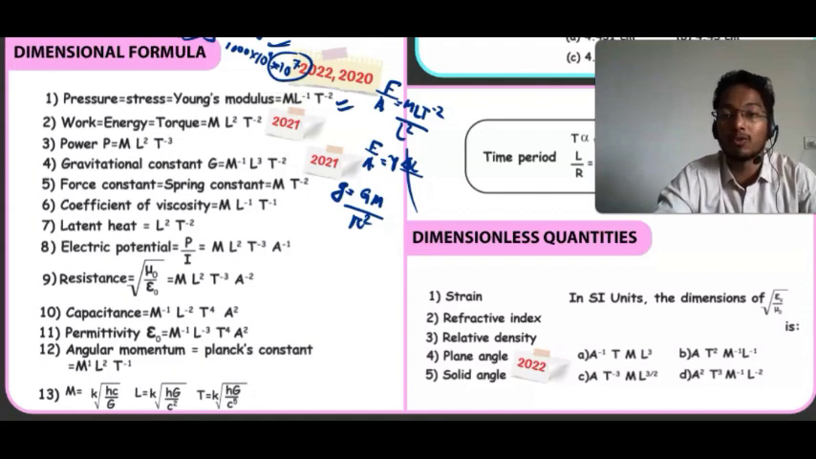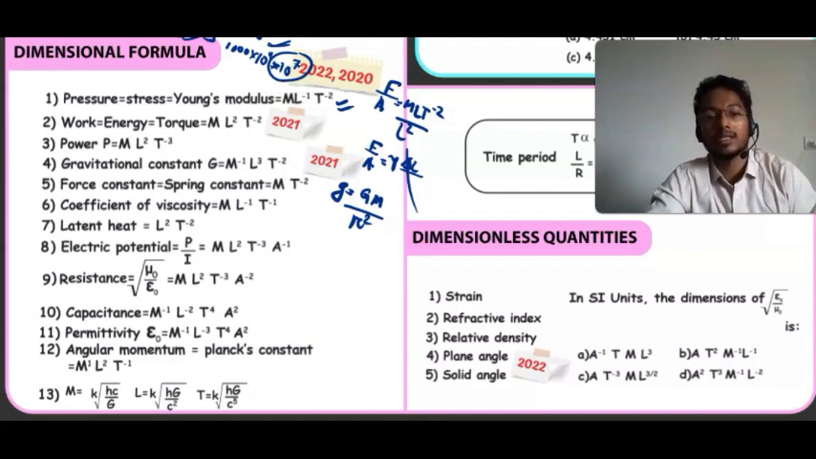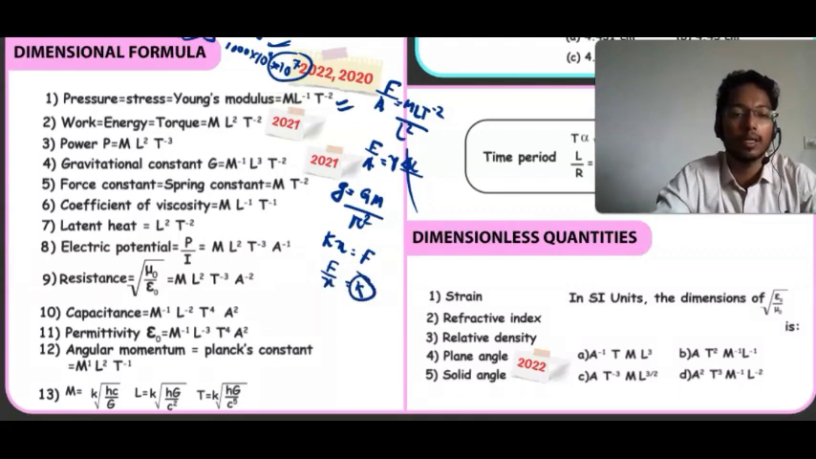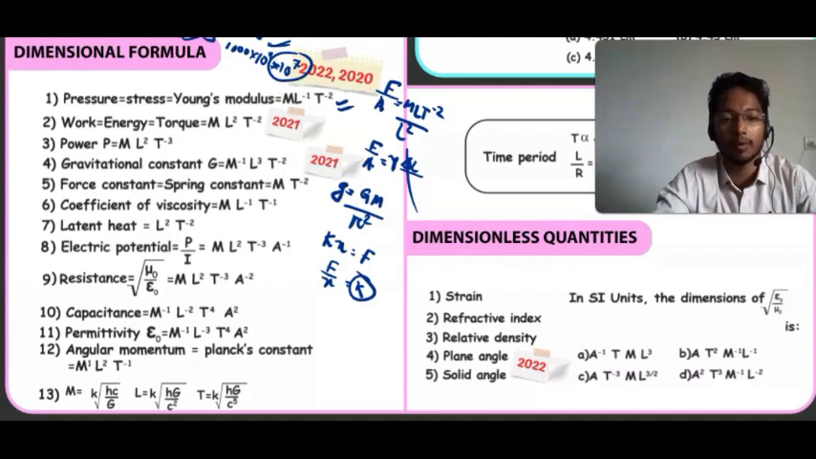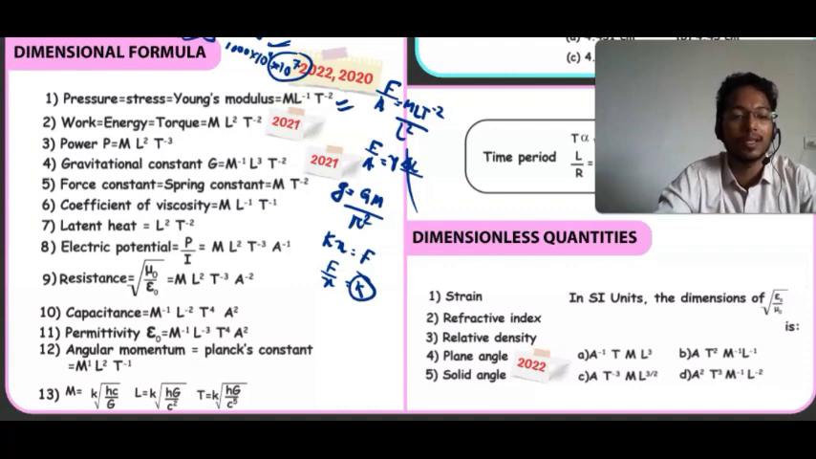Then force constant is what? k. It is kx equals F, so F upon x is k, so this is the force constant. Then coefficient of viscosity, this is M L to the power minus 1 T to the power minus 1. Then latent heat, L square T to the power minus 2. T is what here? Time, not temperature.